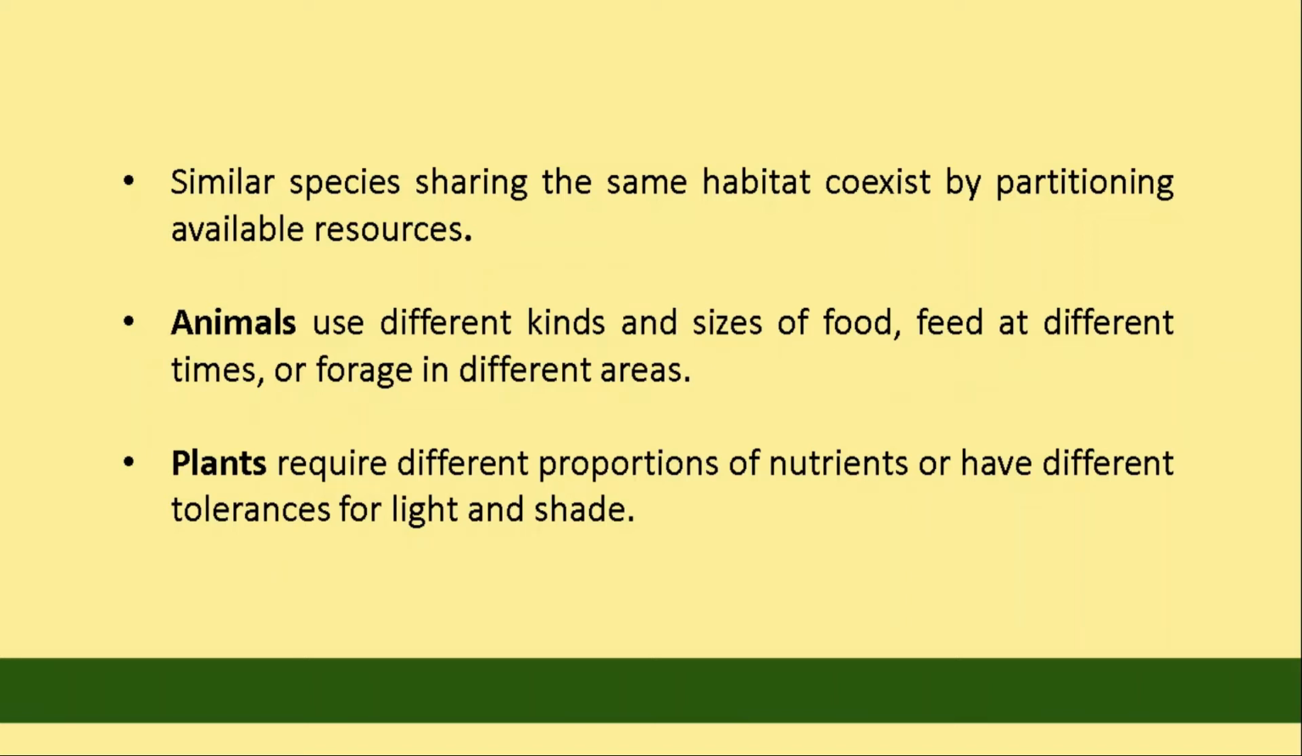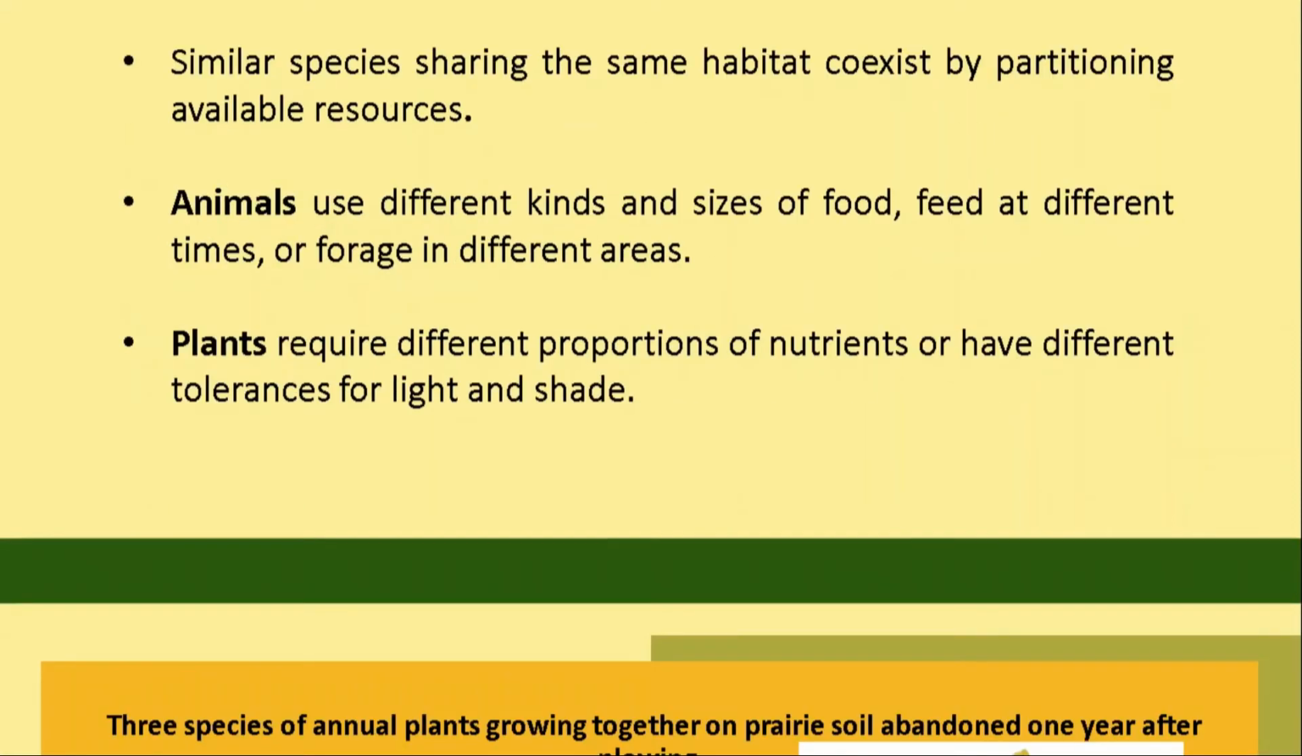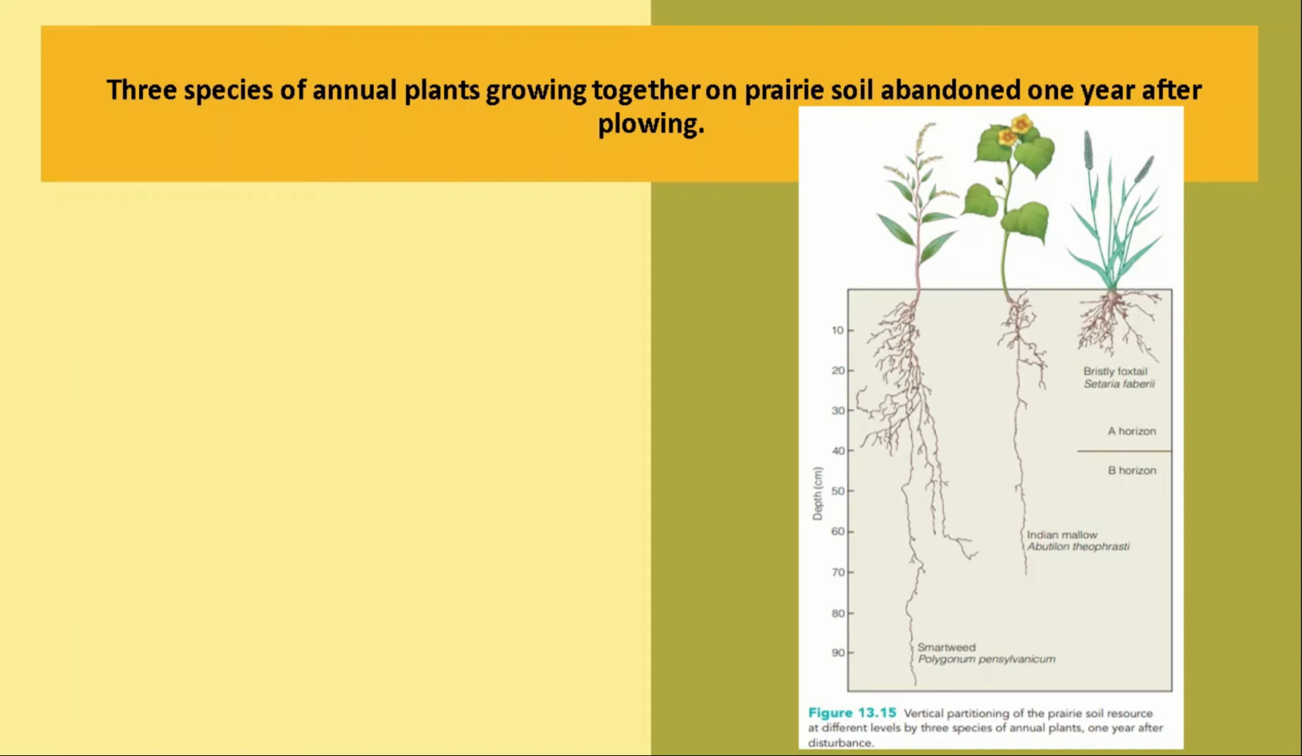Each species exploits a portion of the resources unavailable to others, resulting in differences among co-occurring species that would not be expected purely as a result of chance. Field studies provide many reports of apparent resource partitioning. One example involves 3 species of annual plants growing together on prairie soil abandoned 1 year after plowing. Each plant exploits a different part of the soil.